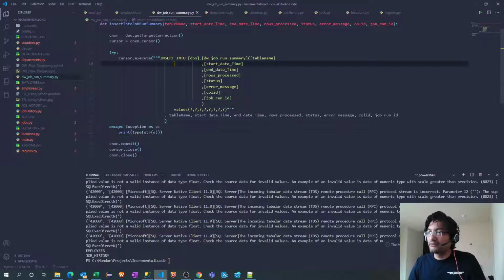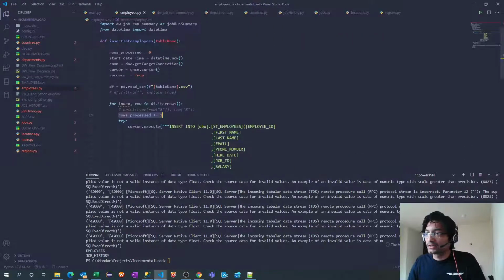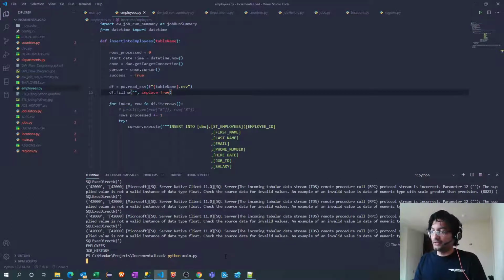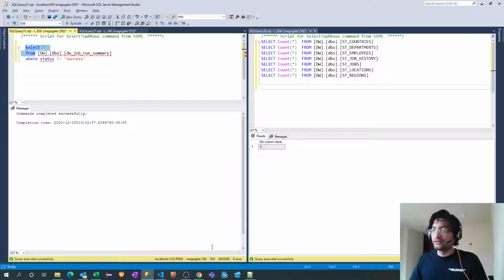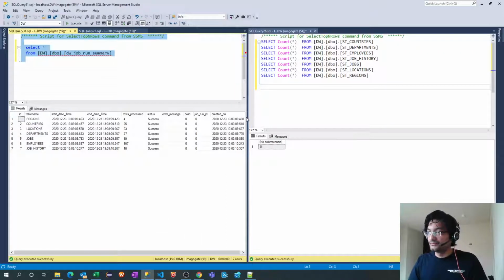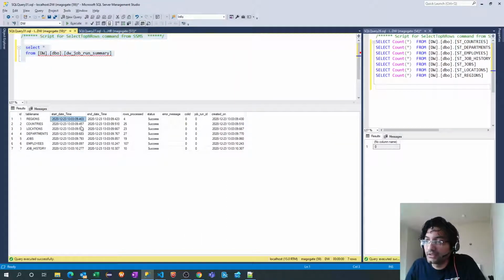All right, I will go back and uncomment it so that there will not be any error. If I run it again, it should work perfectly fine. Let's run it. See, exactly 7 rows, and it says at what time the particular table load started and ended. It gives me the number of rows processed and a message whether it was successful or not. One thing is job run ID. Ideally, this should not be zero. This is supposed to be one. But since we are hard coding that value, it's not a variable. We are passing zero by default. That's why it is showing as zero.